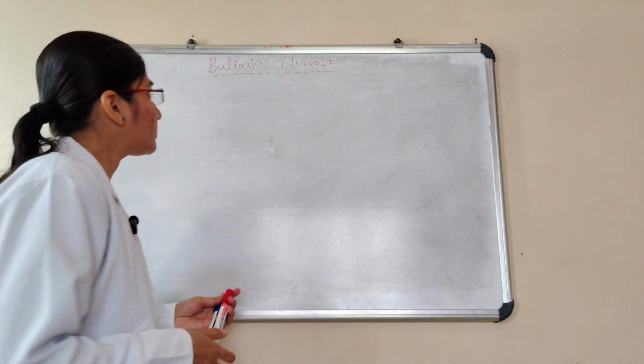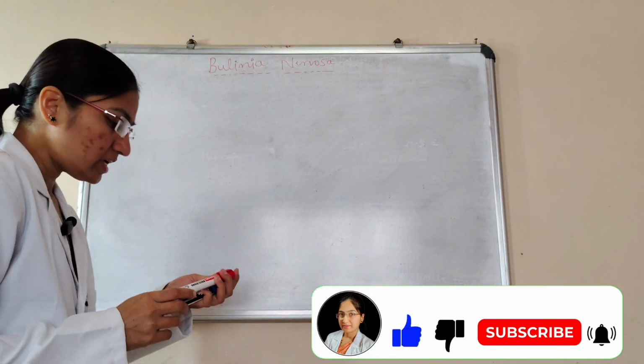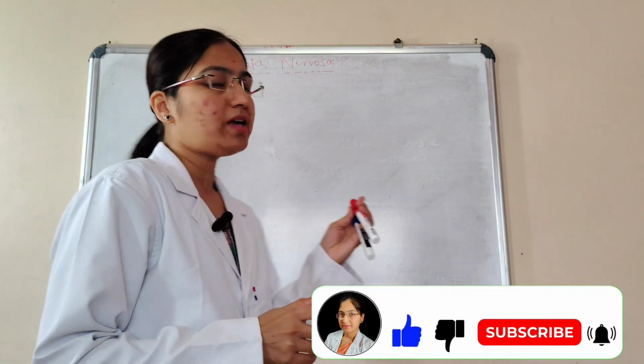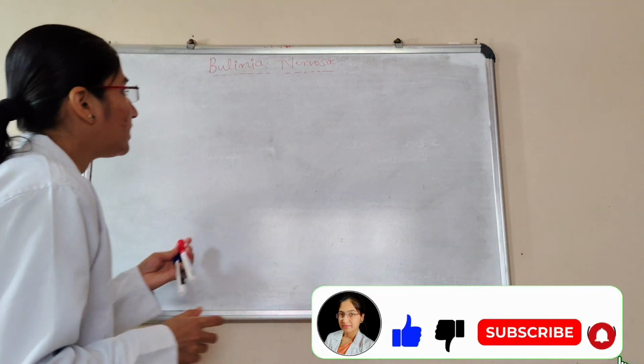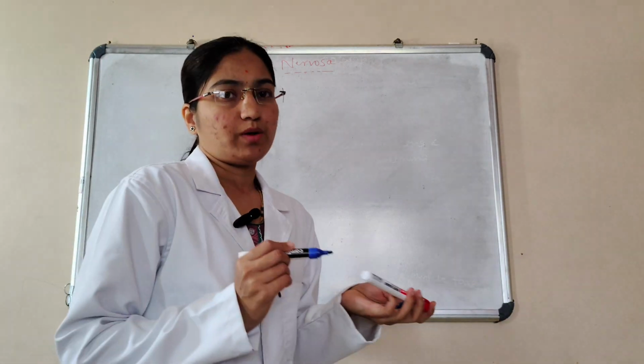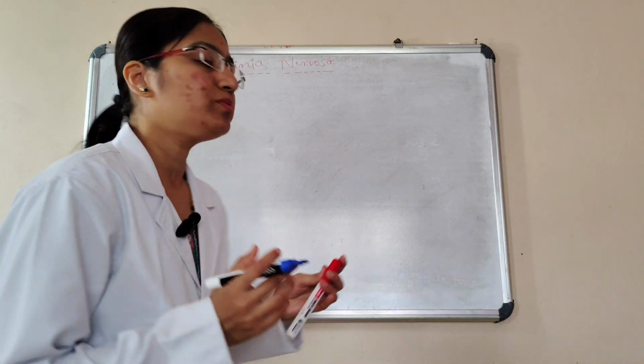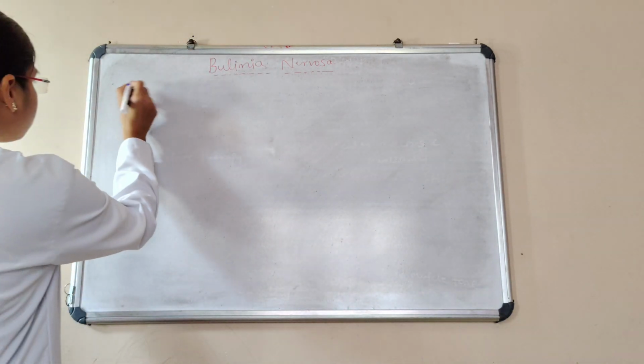In this class, we are going to discuss another eating disorder, that is bulimia nervosa. Last class, I explained in detail regarding anorexia nervosa. In this class, we are going to discuss bulimia nervosa. Here what happens, the person is going to consume food, that is binge eating.